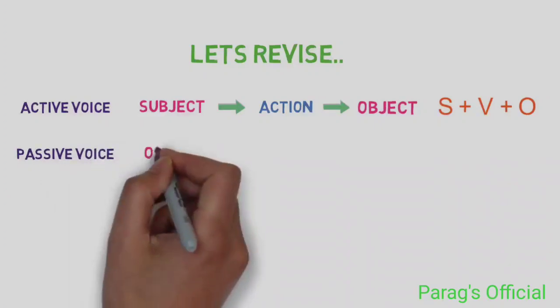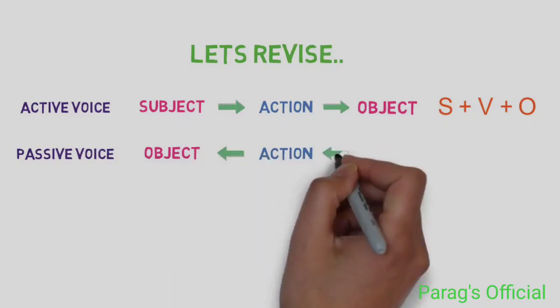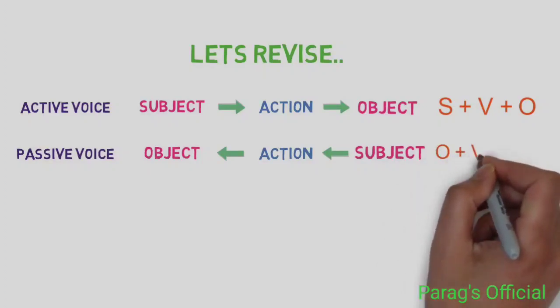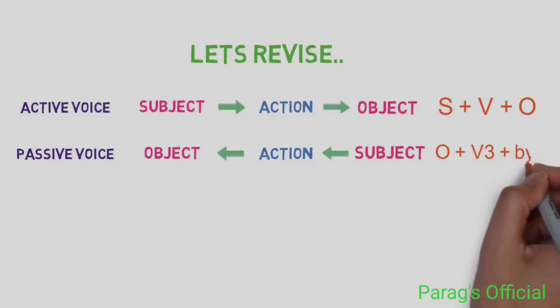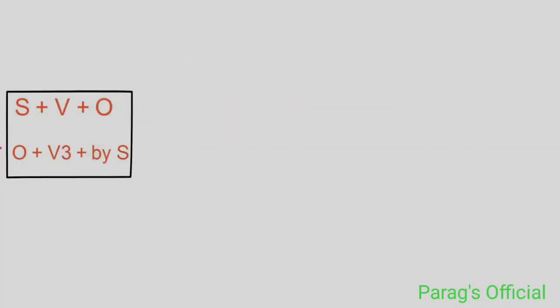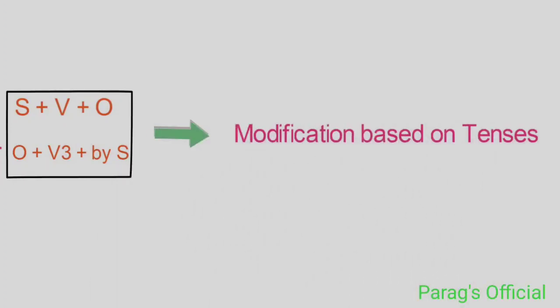Here, more importance is given to the object and the action that is being performed rather than who has performed the action. General sentence structure of it is object plus verb plus by plus subject. Please note that these are just the general structure and modifications of the structure are based on tenses that we will be discussing in the next video.